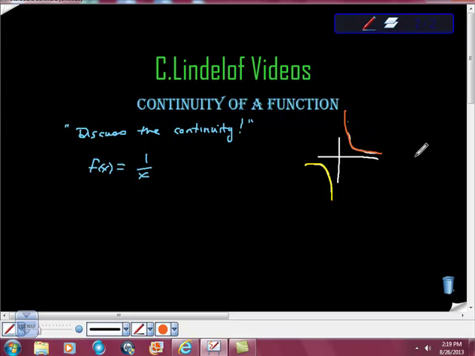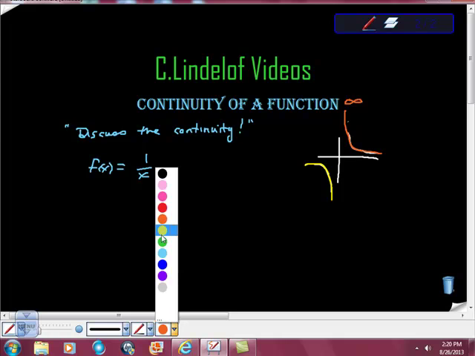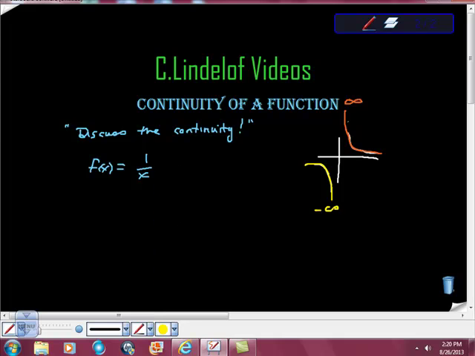From the right-hand approach, the function heads to infinity. From the left-hand approach, the function dips down to negative infinity. So this function is not continuous at x equal to 0.